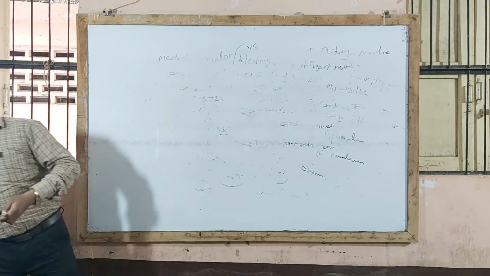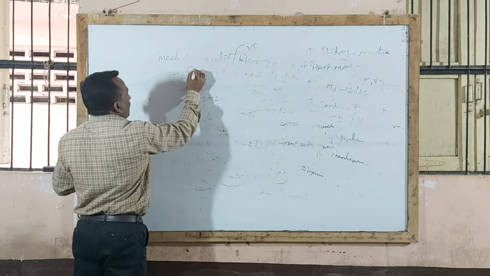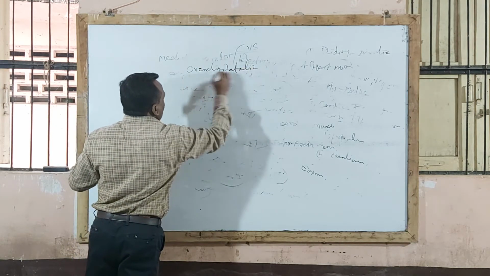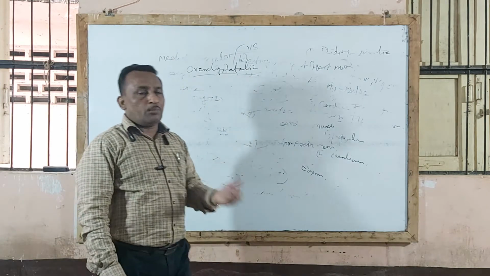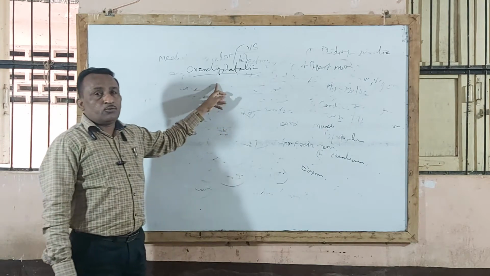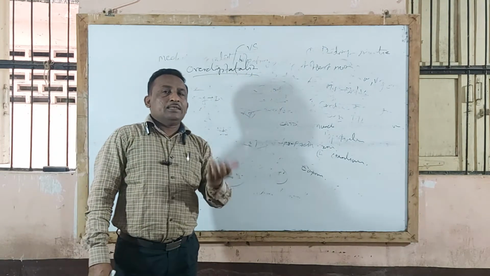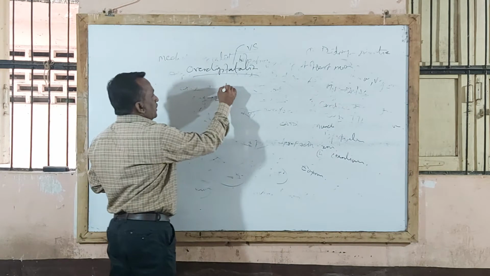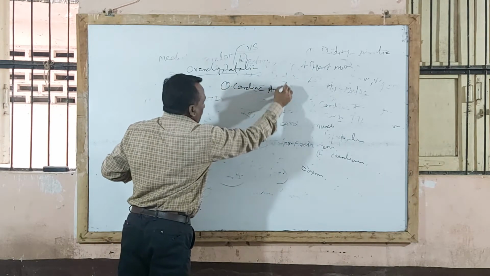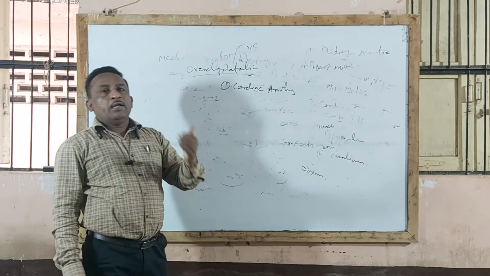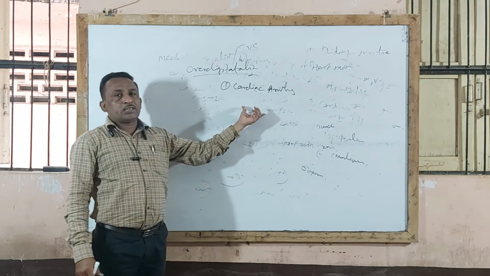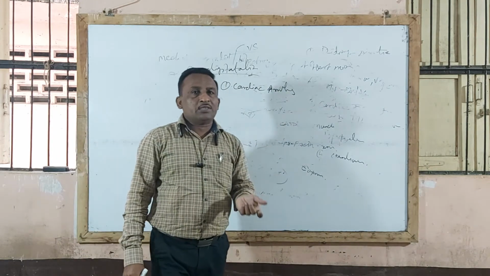That is called an over digitalization effect. Over digitalization is due to repeated administration of digitalis in a short interval of time. Accumulation takes place and it produces symptoms, which is called the over digitalization effect. The symptoms are that it causes cardiac arrhythmia in the patient. If this drug is given in higher doses or repeatedly to a CHF or CCF patient, it produces cardiac arrhythmia, that is, disturbances in cardiac rhythm.